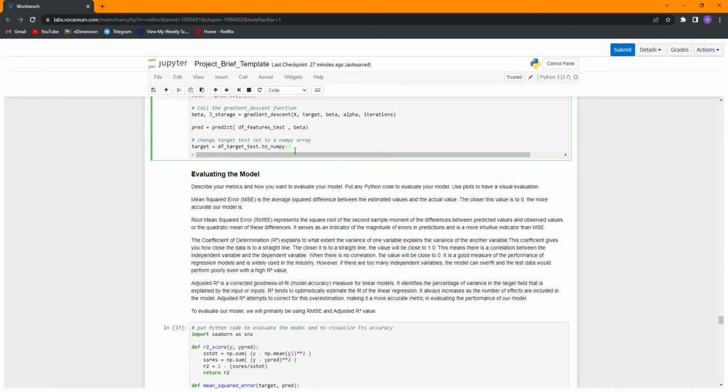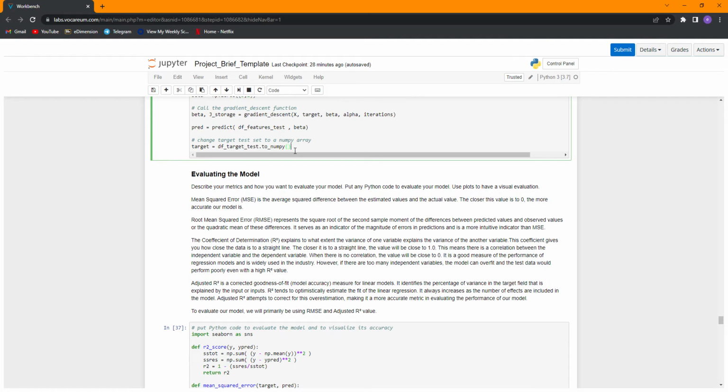For the evaluation metrics, we use root mean square error and adjusted R-square. MSE is the average squared difference between the estimated values and the actual values. The closer this value is to 0, the more accurate our model is. RMSE is just the root of that. The coefficient of determination explains the variance of one variable relative to another. If it's close to 1, it means it's good; close to 0 means it's bad. It's a good measure of the performance of regression models and is widely used.